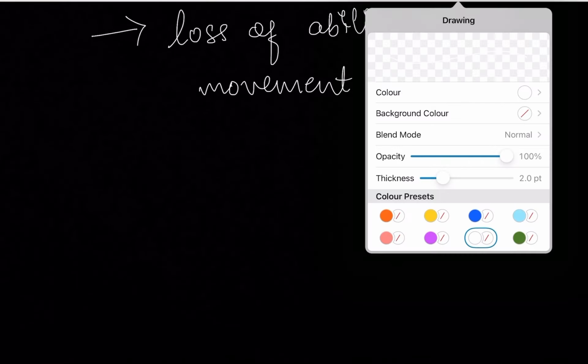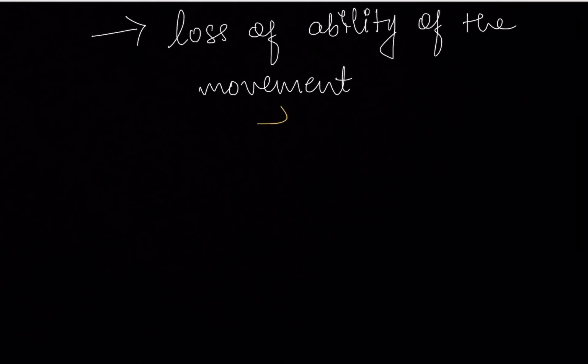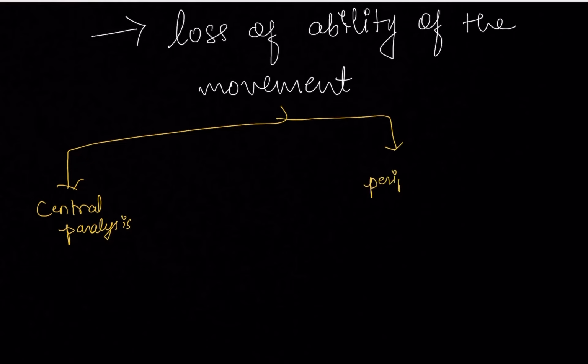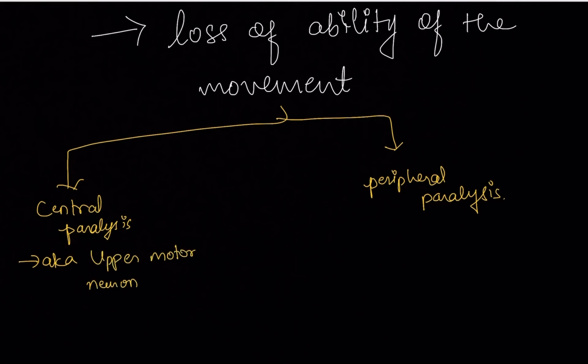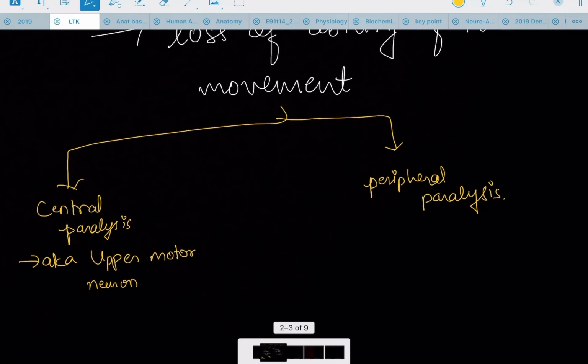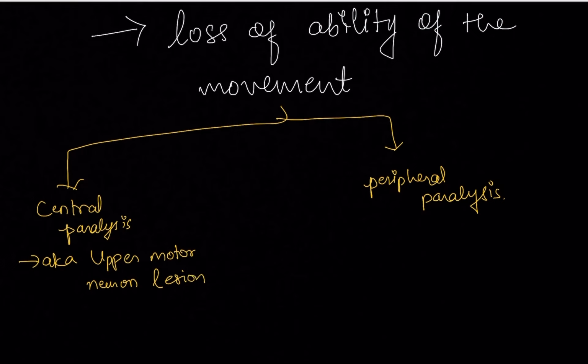Now starting with the complete paralysis. This complete paralysis is divided into two: central paralysis or peripheral paralysis. Now the central paralysis is also known as upper motor neuron lesion. So if there's a problem in the upper motor neuron, in the previous video I've explained this upper motor neuron and lower motor neuron. So central paralysis is upper motor neuron lesion, okay? And peripheral paralysis will be lower motor neuron lesion, okay?